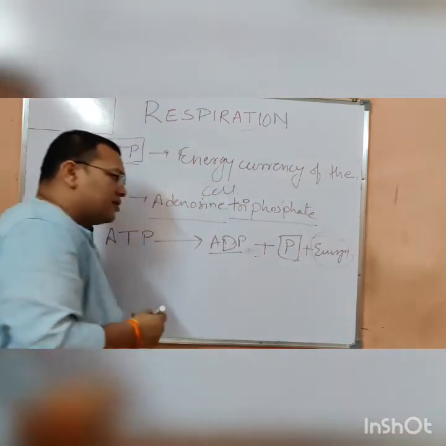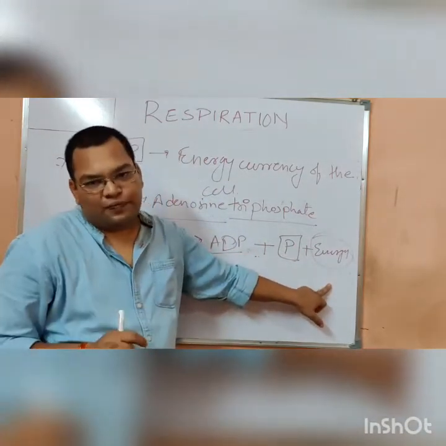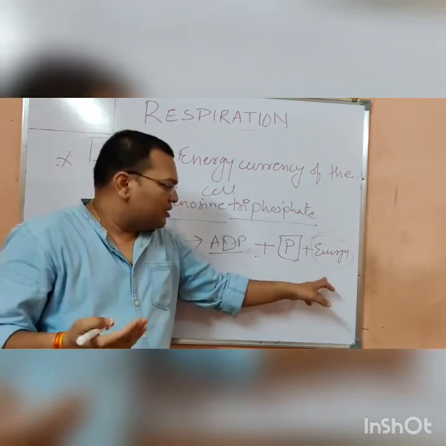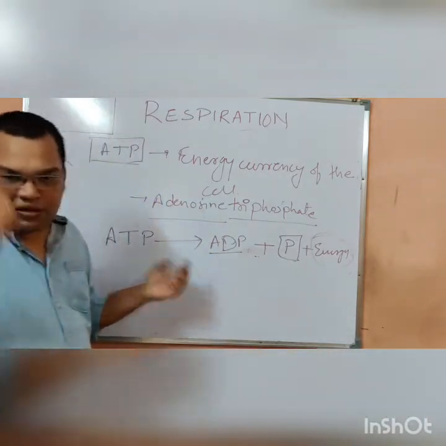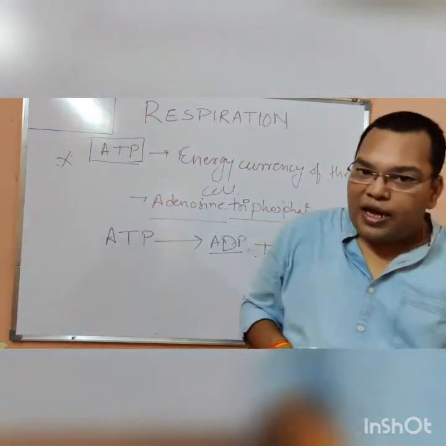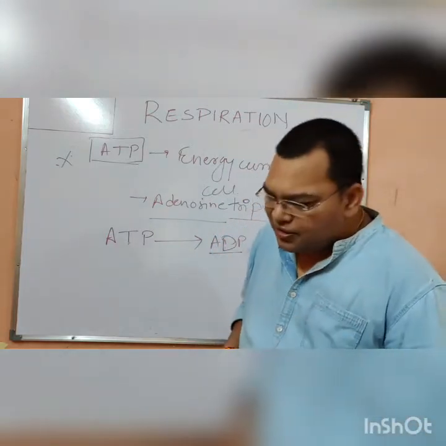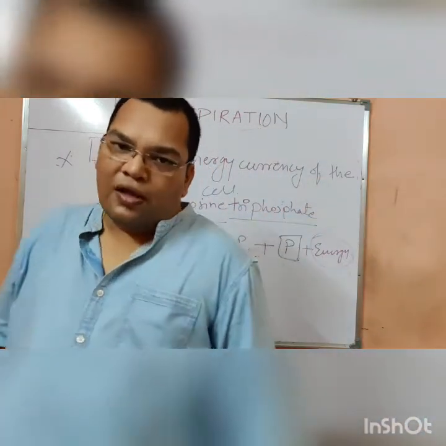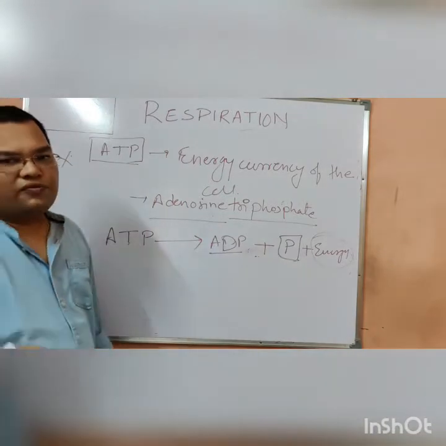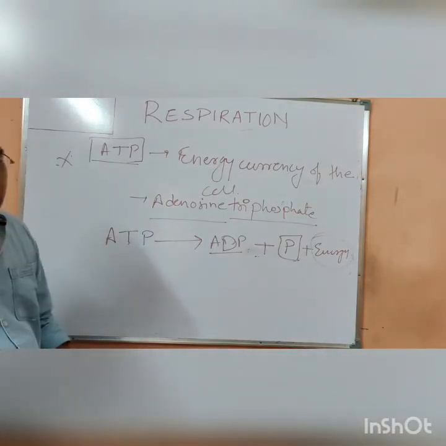Chemical energy is released, and this energy is utilized by the cells. This energy is an exothermic process. Now, exothermic process and endothermic process we know. Exothermic processes are those processes in which the energy is released, and endothermic processes are those processes in which the energy is utilized, either in any form.